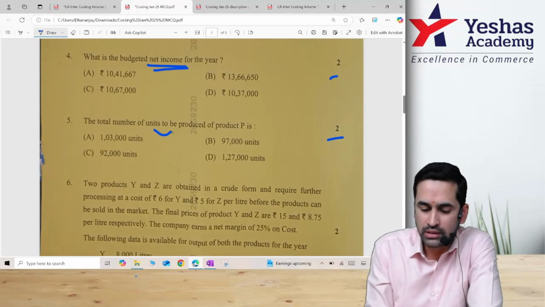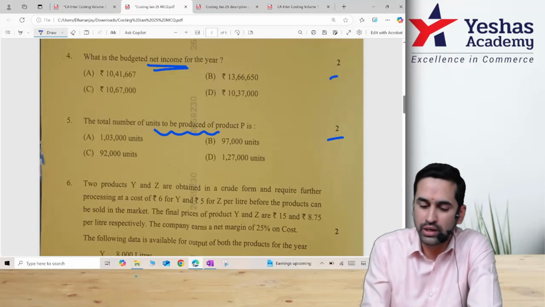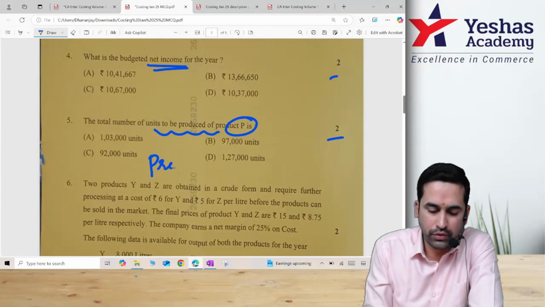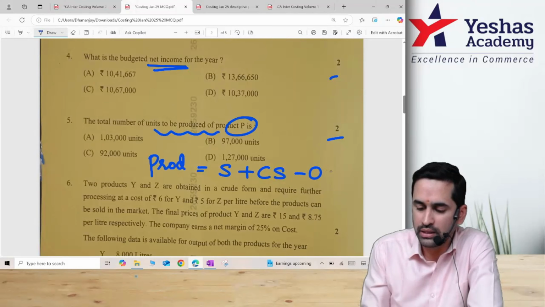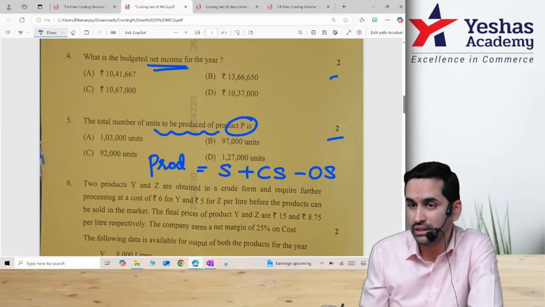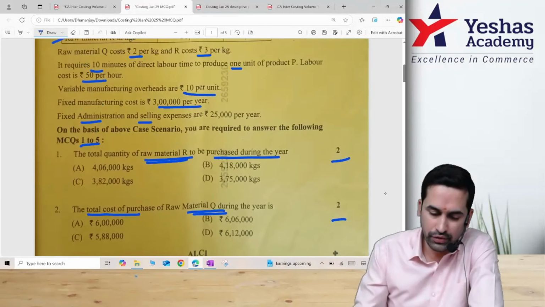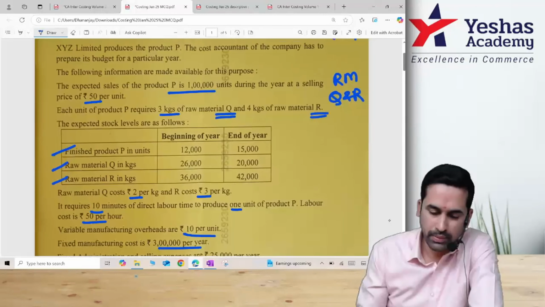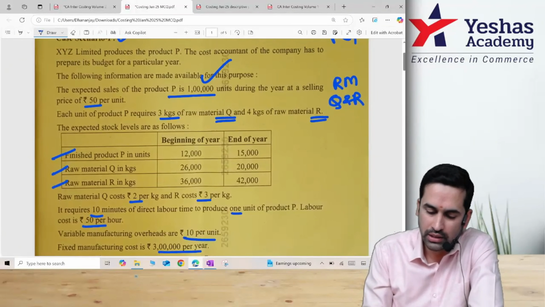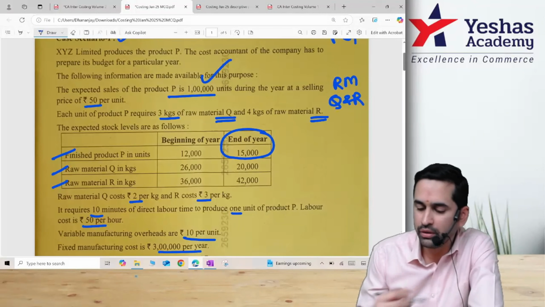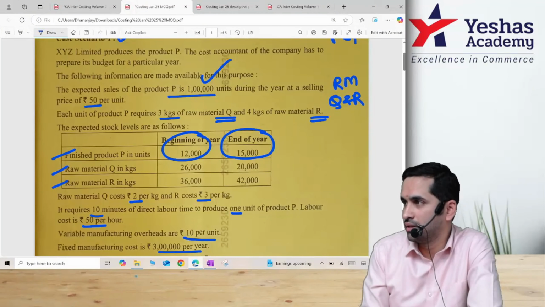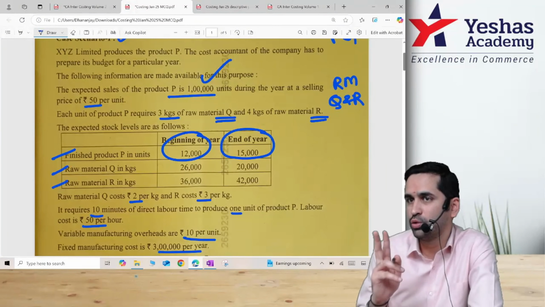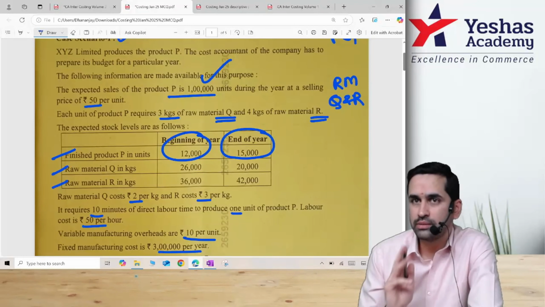Total number of units to be produced. Now production of FG. What is the formula for production of FG? Sale of FG plus closing stock of FG minus opening stock. All of this is FG. And do we have the sale of FG number with us already? In the first para itself they said you have to sell 1 lakh units and you want to keep 15,000 with you and you already have 12,000 at the beginning. That means if you just take sales plus closing minus opening, even then you have 2 marks with you. Just production data.